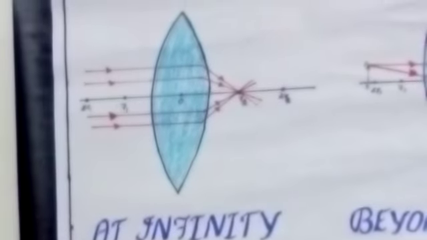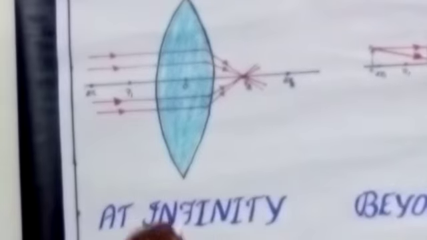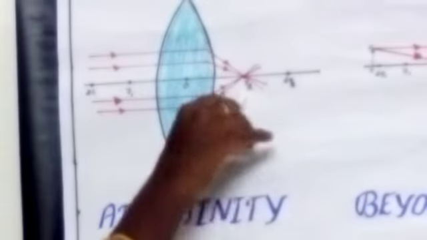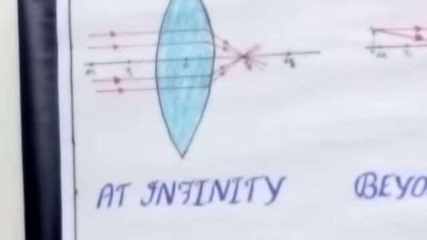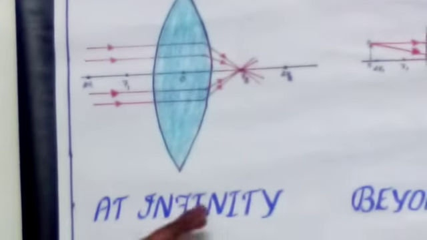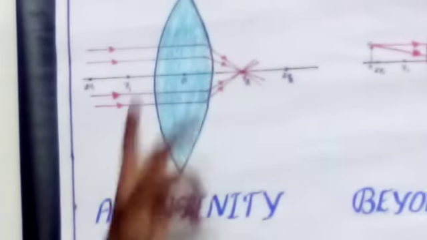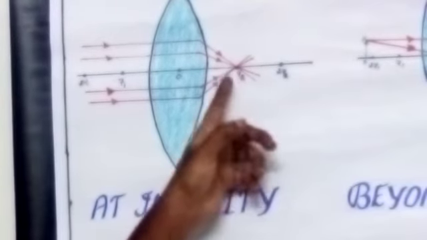There are two types of images, real image and virtual image. So here the real image is formed. The object is at infinity means the image is formed at F2, or at the focus. And what about the size of the image? It is a point size image or smaller image. Compared with the object, it is very small. Where is the image forming? At focus. So the first point: the object is at infinity means the image is at focus, and the size of the image is a point size or very small size.